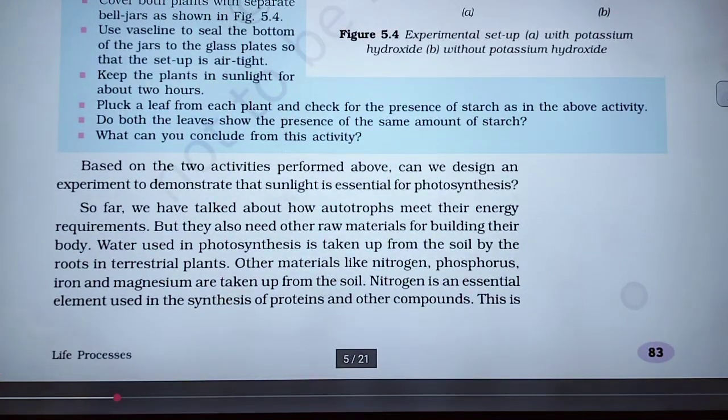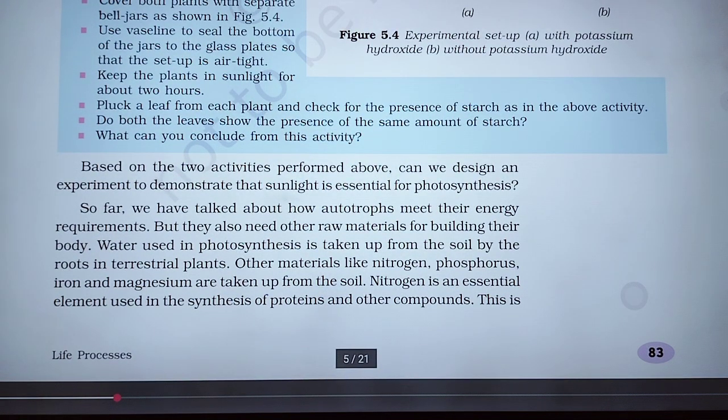Now, so far we have talked about how autotrophs meet their energy requirement, but they also need other raw material for building their body. Water used in photosynthesis is taken up from the soil by the roots in terrestrial plants. Other materials like nitrogen, phosphorus, iron and magnesium are also taken up from the soil.